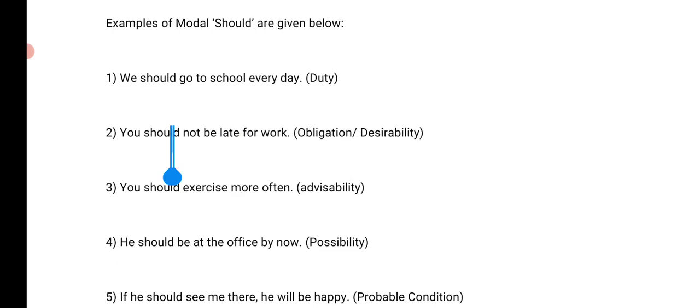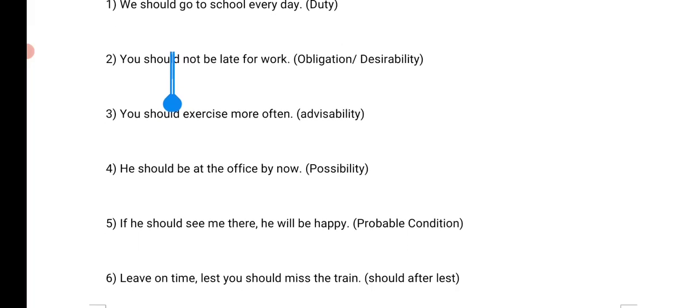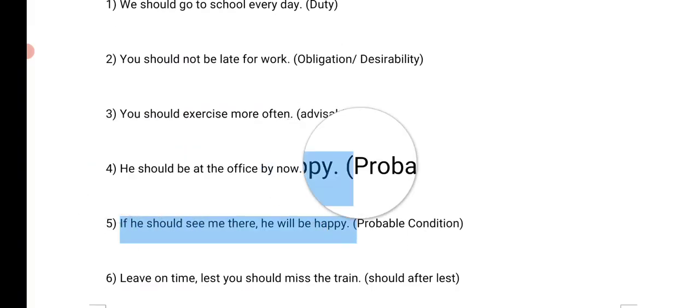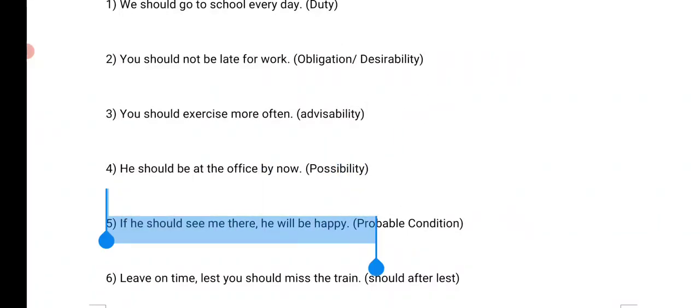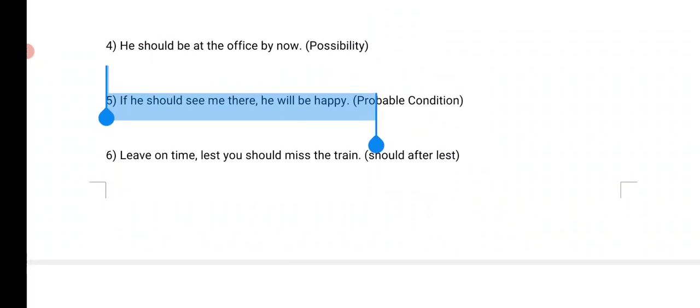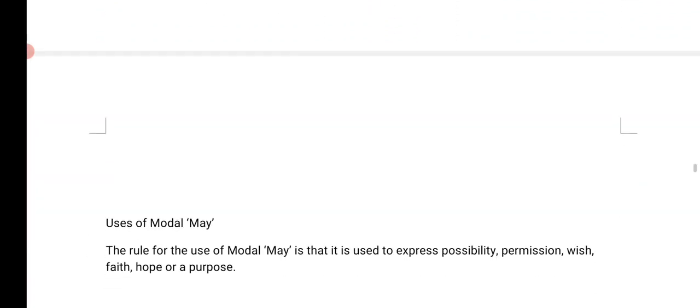We should be at the office by now. Possibility. It is also used for possibility, and you can also use may for possibility. We may be right. He should be at the office, or he may be at the office by now. Or if he should see me there, he will be happy. This is probable condition, right? So these were all the uses of should.